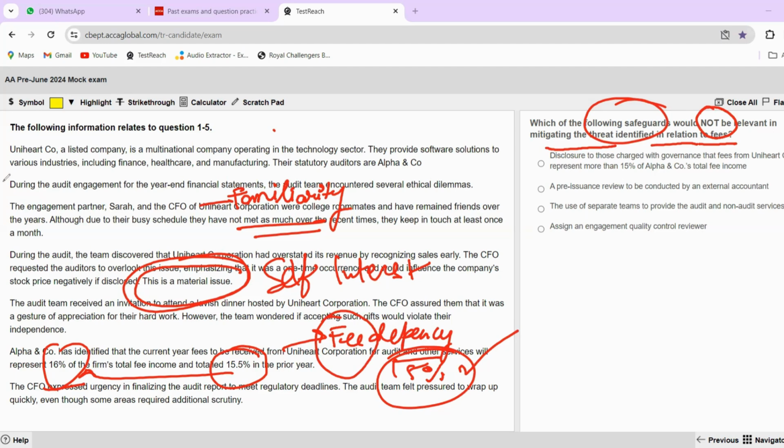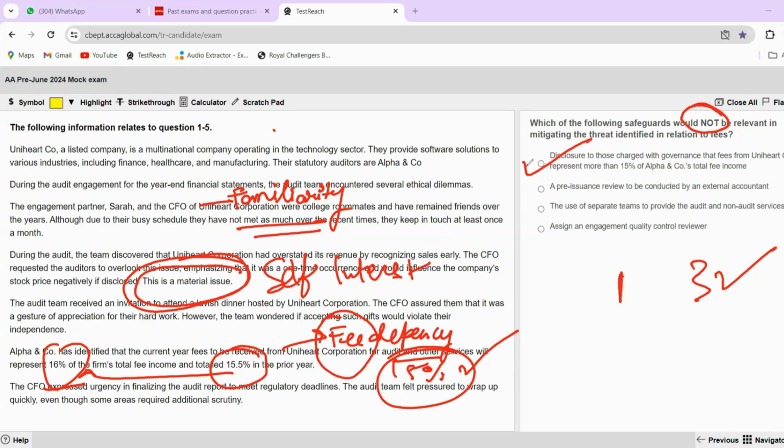Now here, please read the question carefully. They have highlighted it in bold letters: not. So it is not a safeguard. That means only one out of these four is not a safeguard, and the rest three are safeguards. Okay, the first is disclosure to those charged with governance that fees from Uniheart company represent more than 15% of total fees. Of course, we have to tell those charged with governance because they are independent parties. So, of course, this will be a safeguard towards the ethical threat of fee dependence, right?